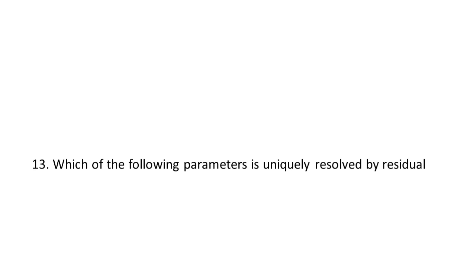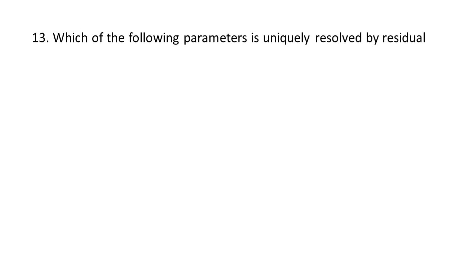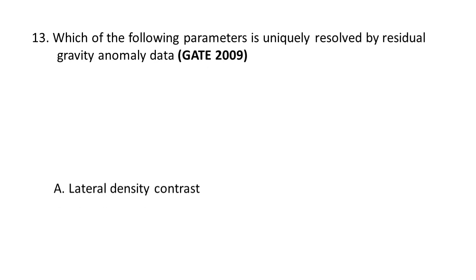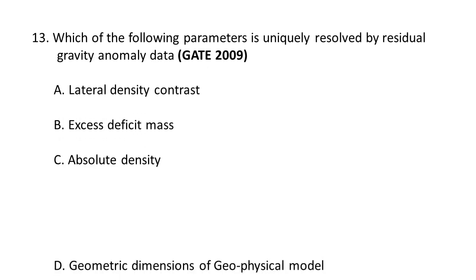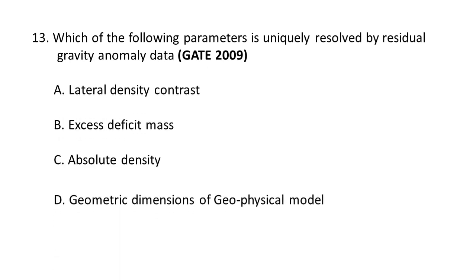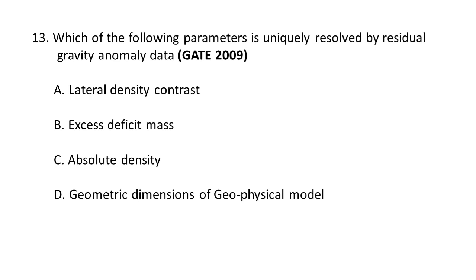Next question. Which of the following parameters is uniquely resolved by residual gravity anomaly data? The choices are A. Lateral density contrast, B. Excess deficit mass, C. Absolute density, D. Geometric dimensions of geophysical model. The parameter which is uniquely resolved by residual gravity anomaly data is known as lateral density contrast.